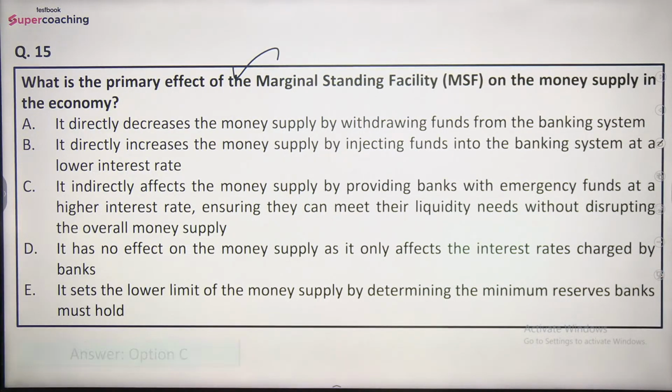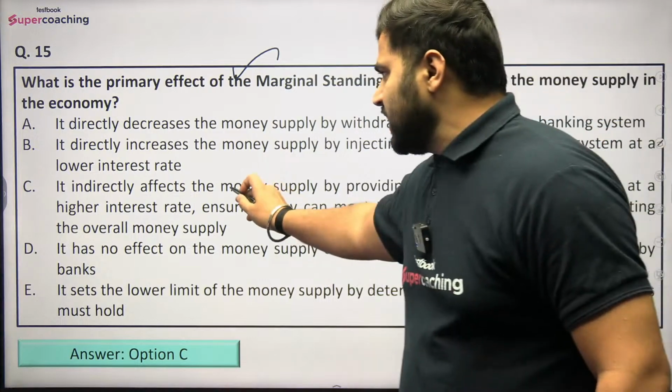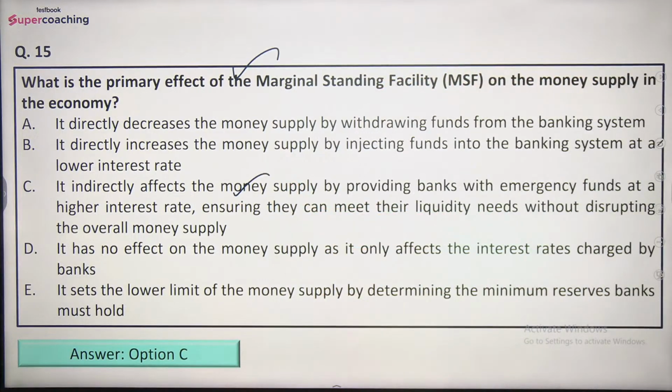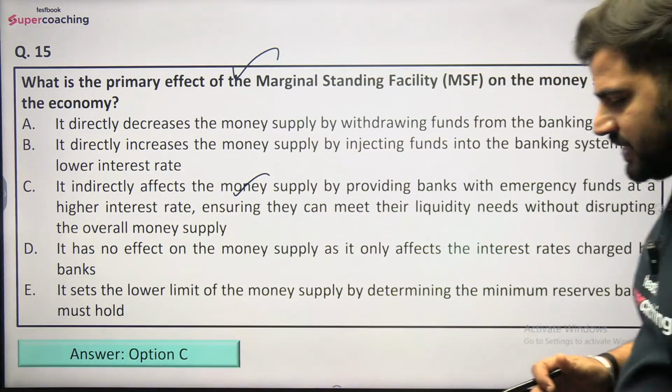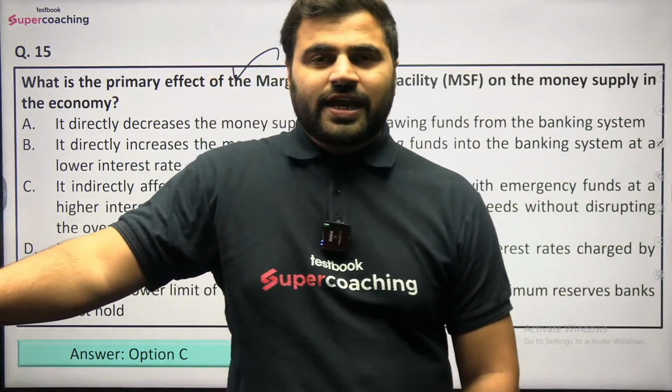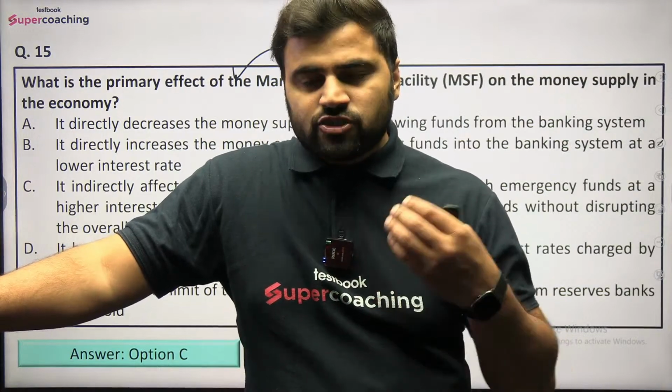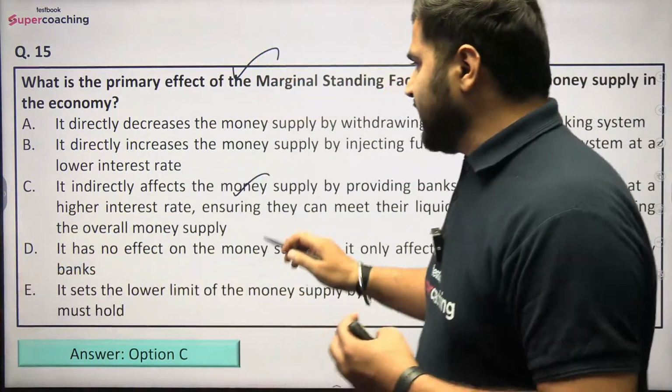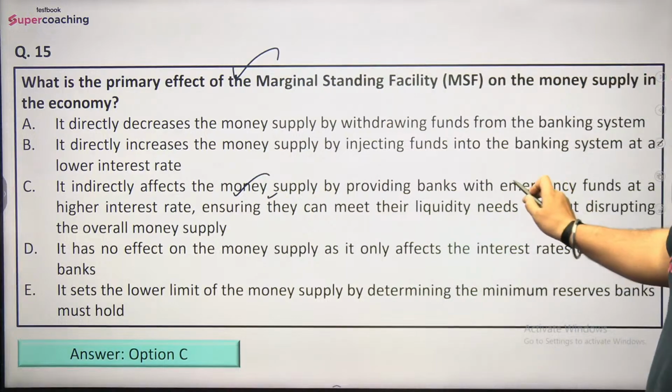So right answer would be option number C here, that it indirectly affects the money supply by providing banks with emergency funds. देखिए यहाँ पे marginal standing facility का जो use है, वो कैसे कर रहे हैं बैंक additional funds के लिए in the case of emergency, right? So that is why it indirectly affects the money supply by providing banks with emergency funds.